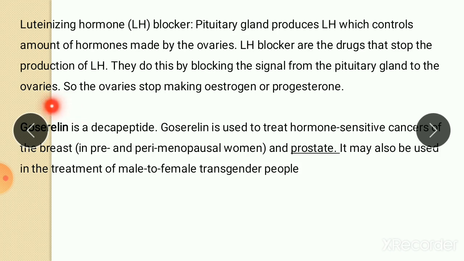goserelin, which is a decapeptide. It is a peptide in nature, containing 10 amino acids. It is used to treat hormone-sensitive cancer of the breast and prostate cancer. It is also used in the treatment of male to female transgender people. Transgender means a person who does not identify as only male or only female. That is called transgender.